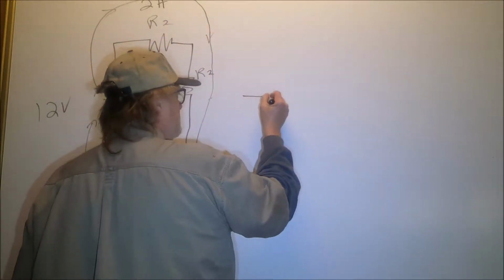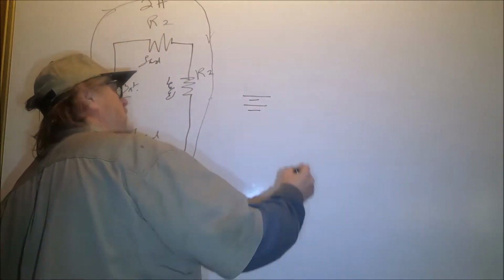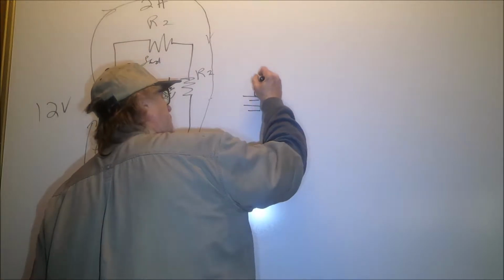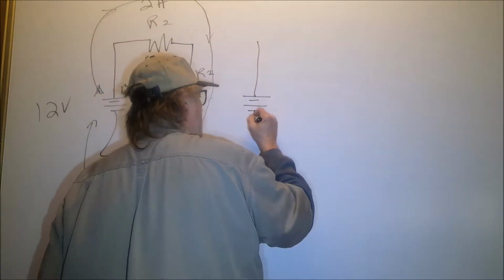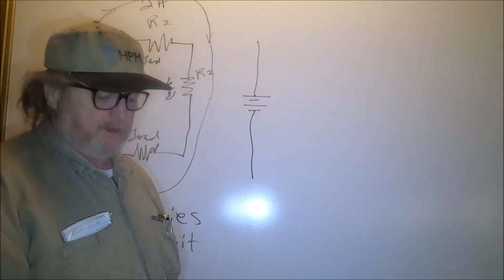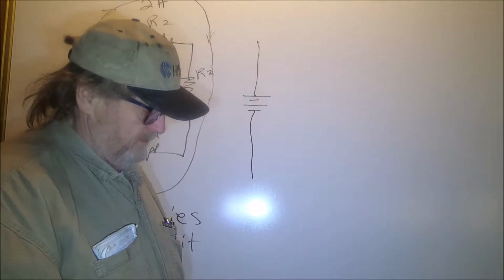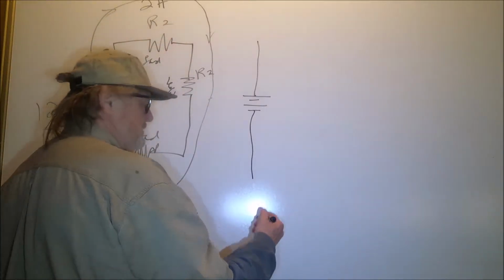Let's just go as we're reading this. Here we have the battery. Let's say this battery is, the chassis, let me explain something here.